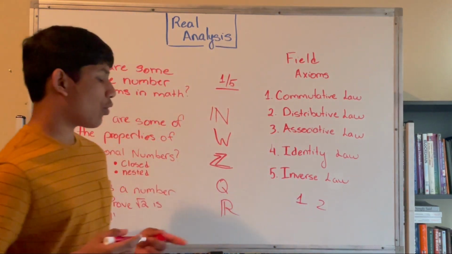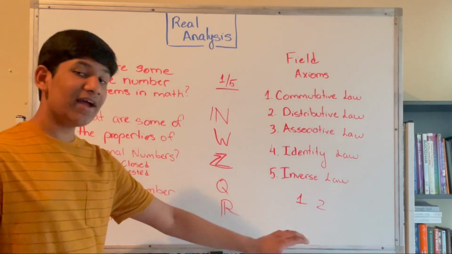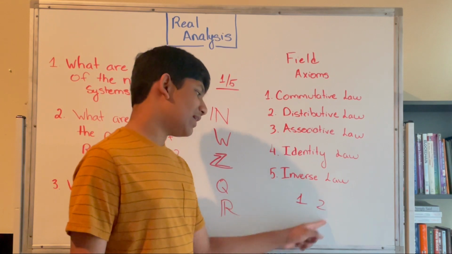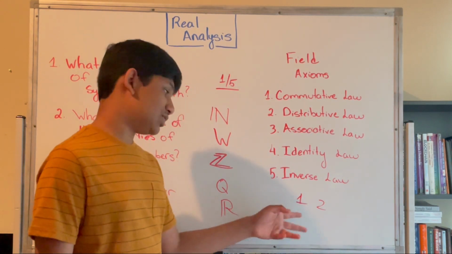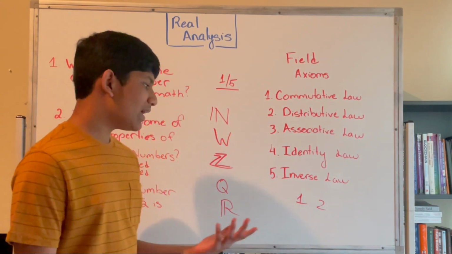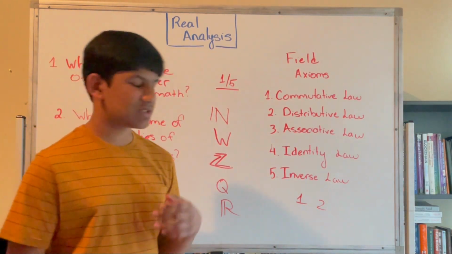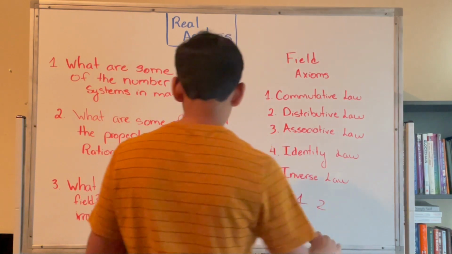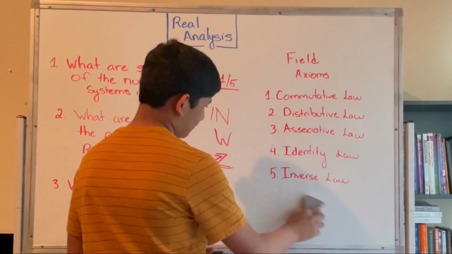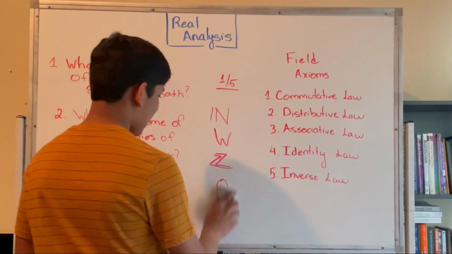In naturals, wholes, and integers, there is not any number inside of these two numbers. So if we think about it, there isn't a number between these two numbers in the integers, whole numbers, or natural numbers. So the property of rationals and real numbers is that they're nested. Now that we've talked about that,